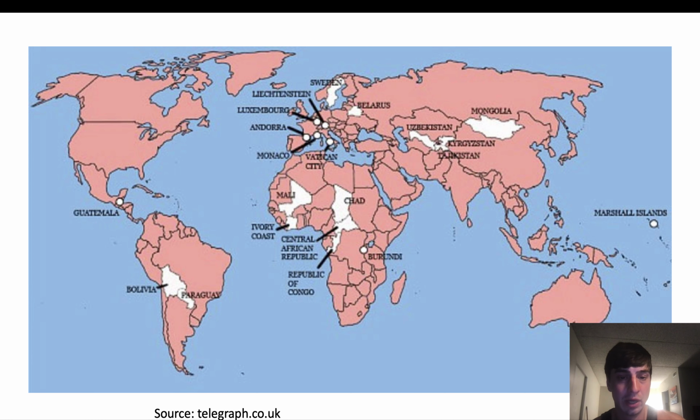So speaking of the UK, speaking of England or the British, this is actually a map of all the countries that the British have invaded. The ones in red here are countries that the British have at one time invaded or conquered. And what was interesting to me was that it's all countries on the outer regions of the continent, so port countries, but you can see in the white the ones that they haven't been able to invade were the middle countries, the parts in the middle of the continents.